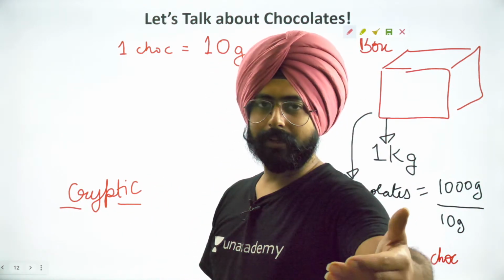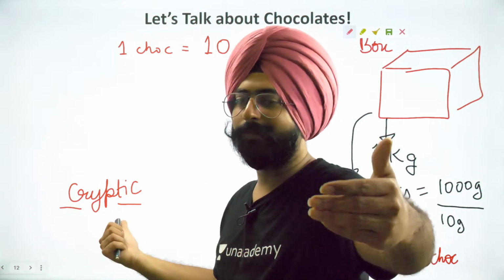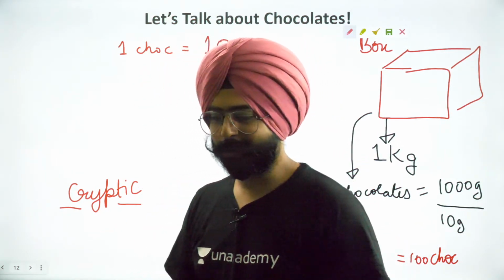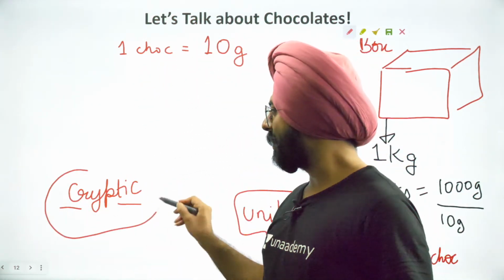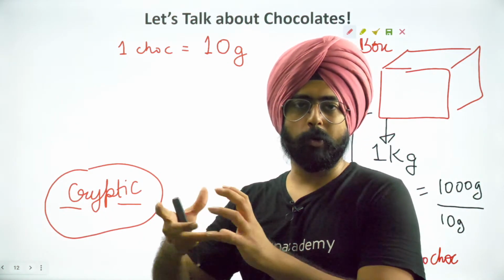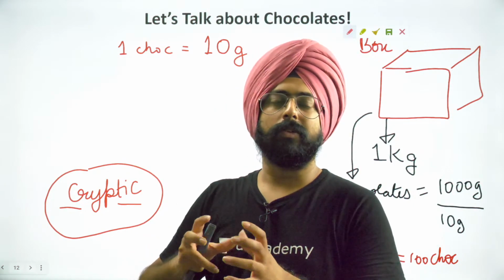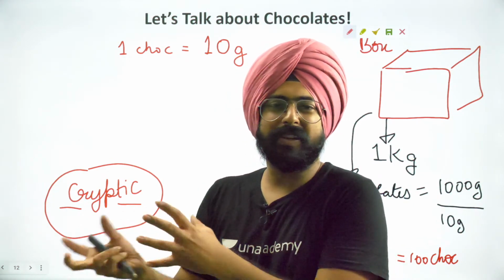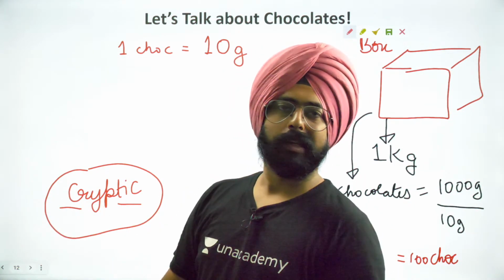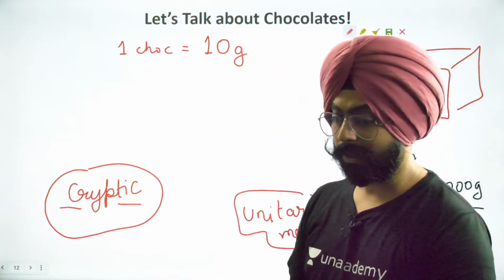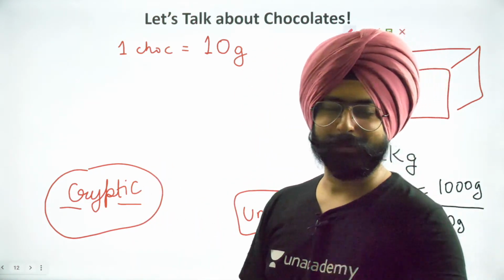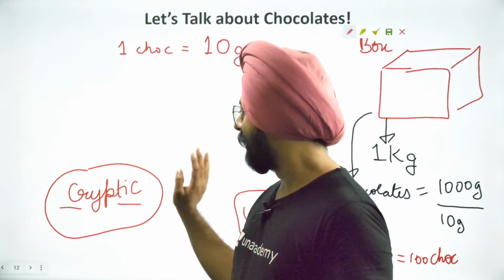When you attend my classes, you will not only learn chemistry, you will learn a lot of English as well. So the meaning of the word cryptic is something that's a little more encoded, something like a password. You need to remove its encryption. You need to decrypt it in order to be able to understand. You can do a Google search on it if you still didn't understand the meaning.